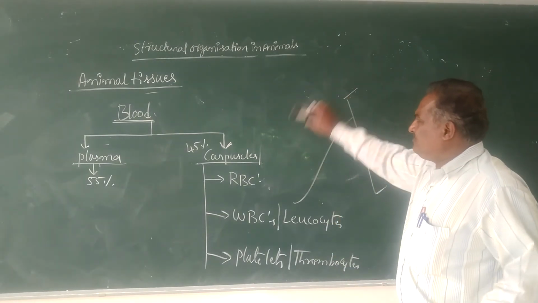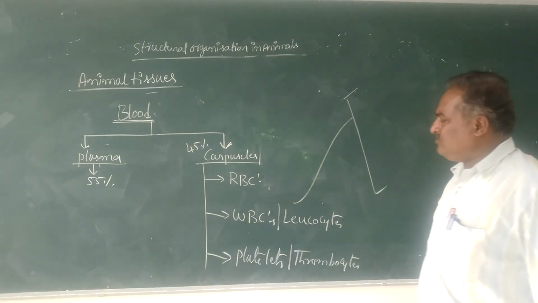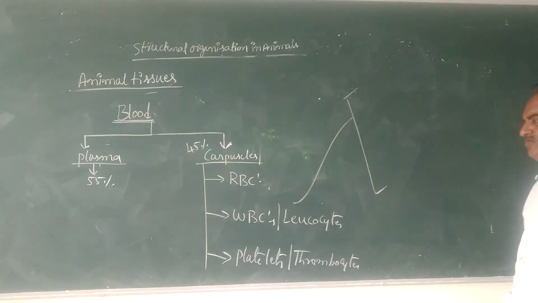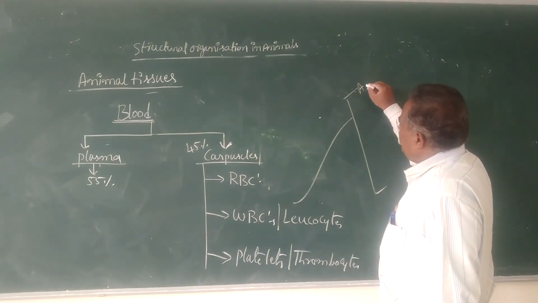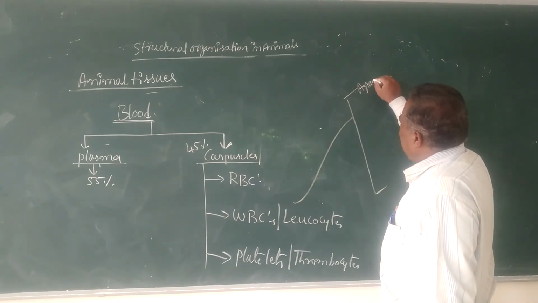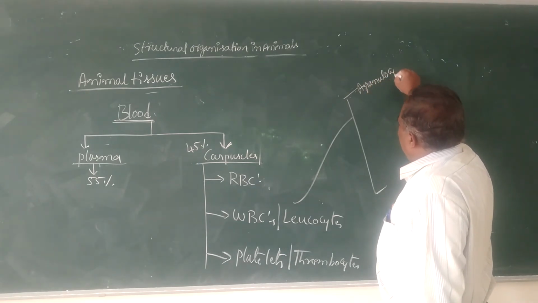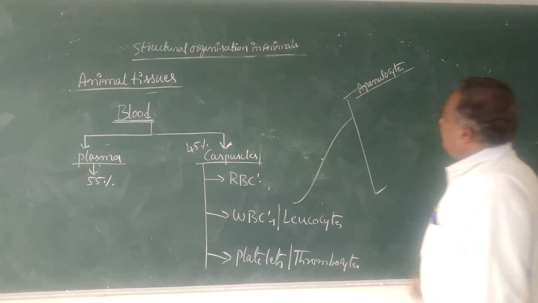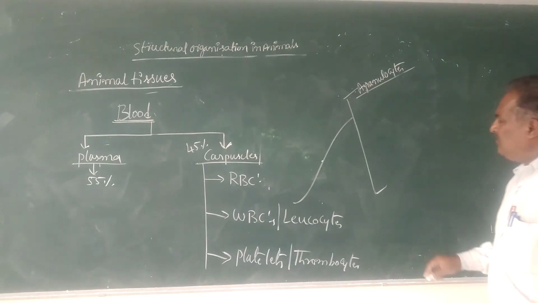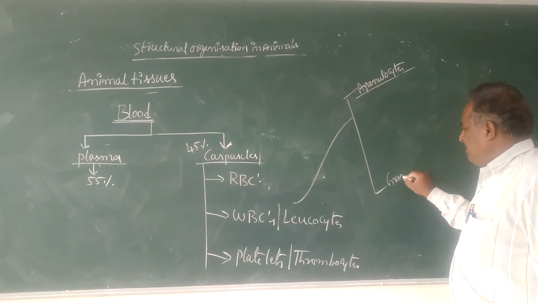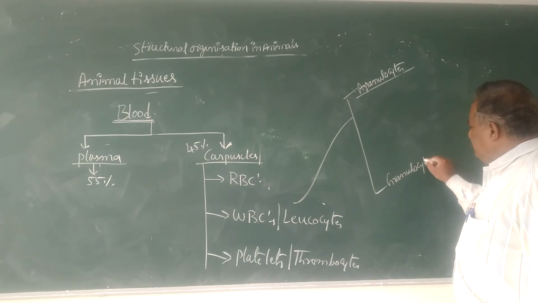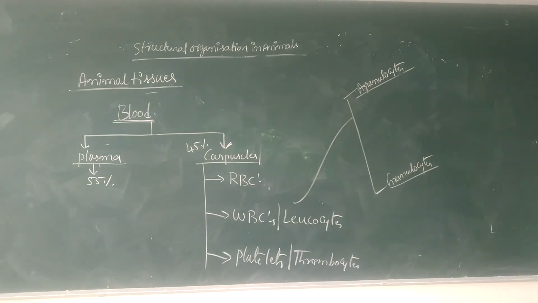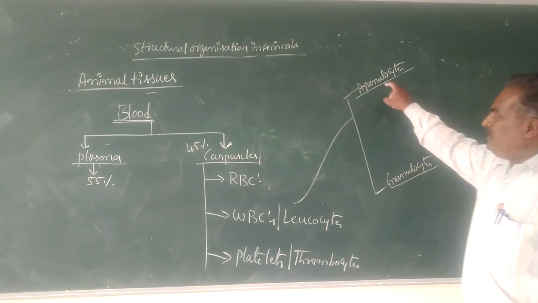Based on the presence or absence of granules, leukocytes are classified into two different types: agranulocytes and granulocytes. In agranulocytes, the proteinaceous granules are absent.